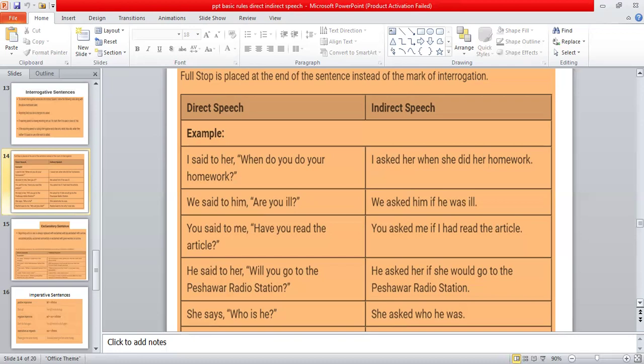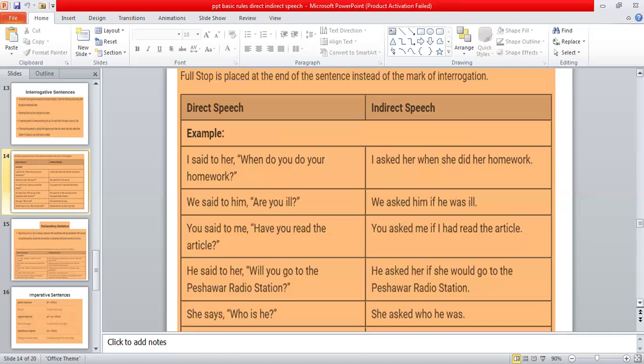So the first change which we have to make over here is that said will be changed into asked. I asked her, and always remember that after asked, we do not use any preposition like to. I asked her.